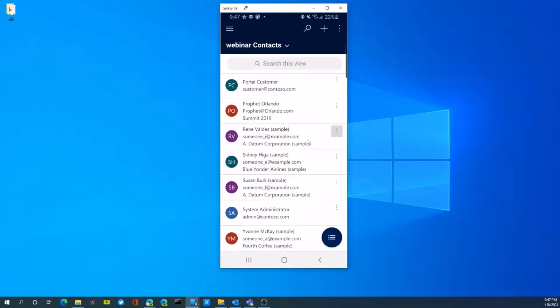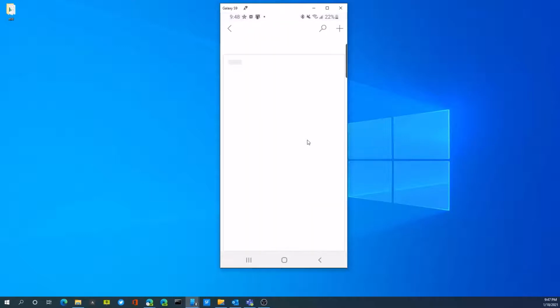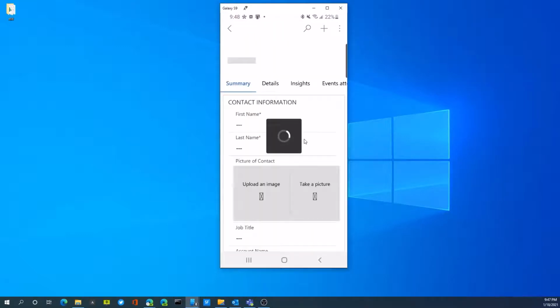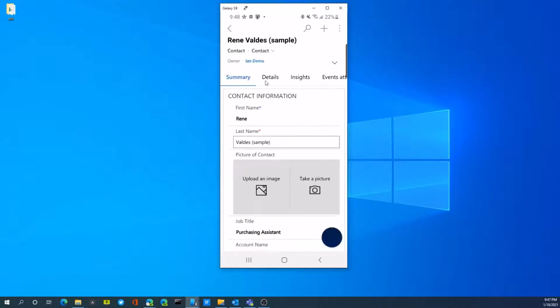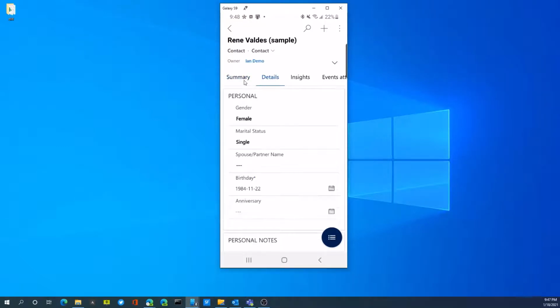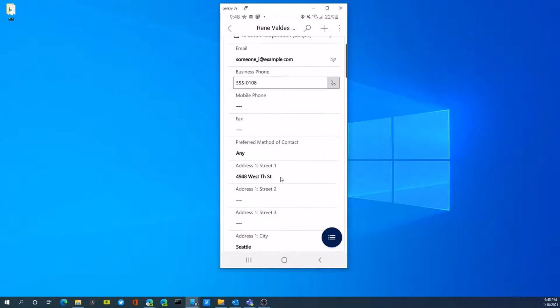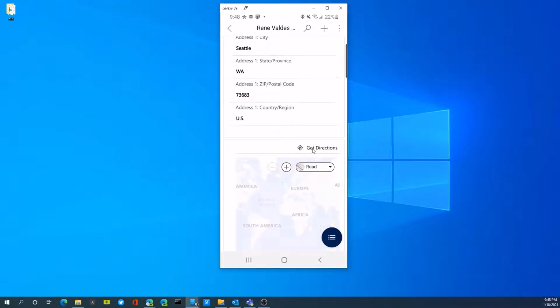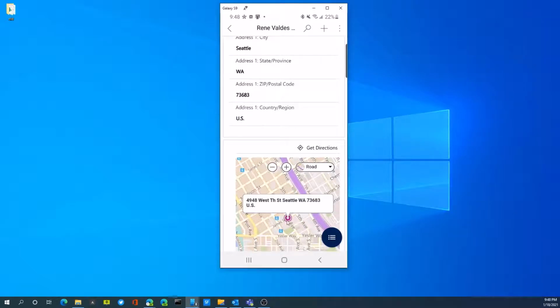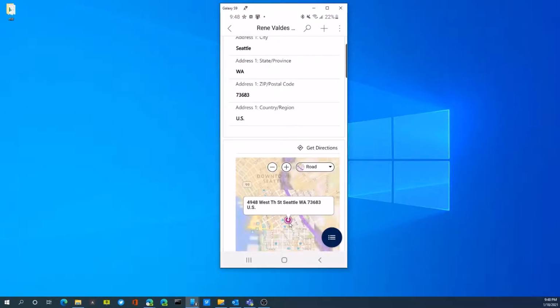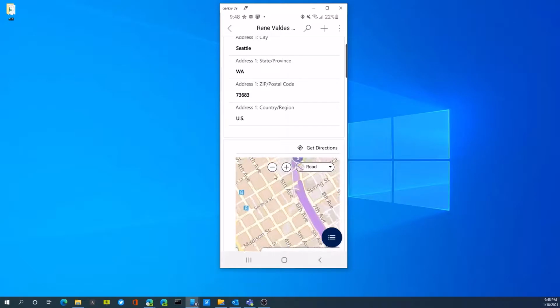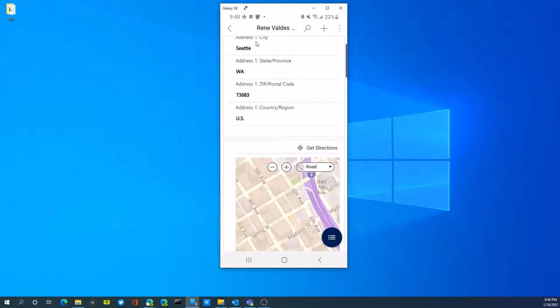So I can click on a specific contact, drill into it, and then it'll bring up the actual forms that I would normally see within D365 or CRM. So I see summary details, and if I scroll down, I can see an address, and then if I scroll down further, I can get this put on a map. So as a salesperson, I can get directions to the specific location that my contact is associated with.